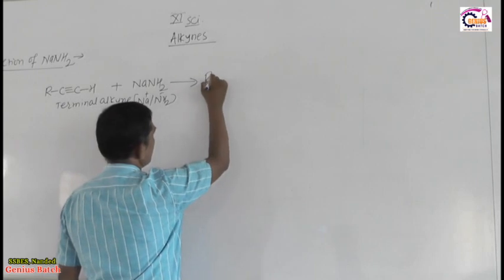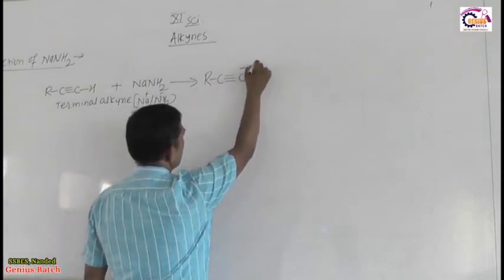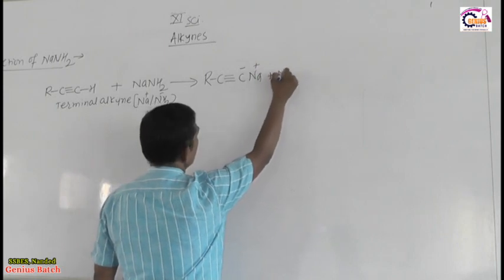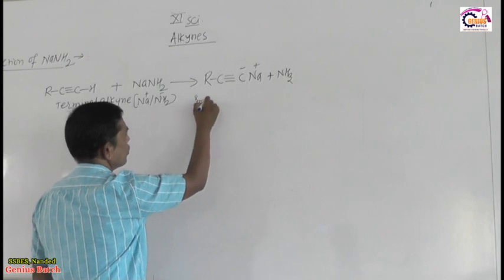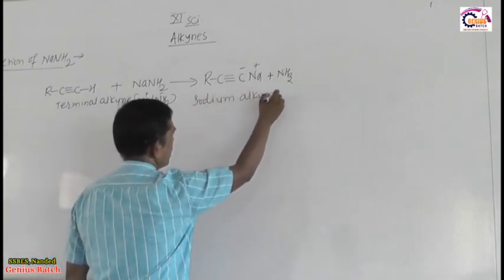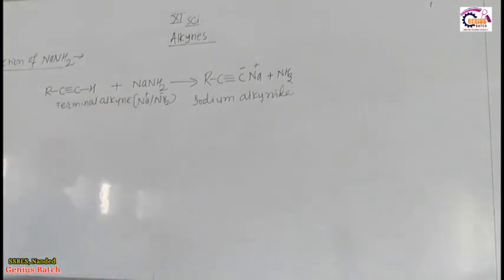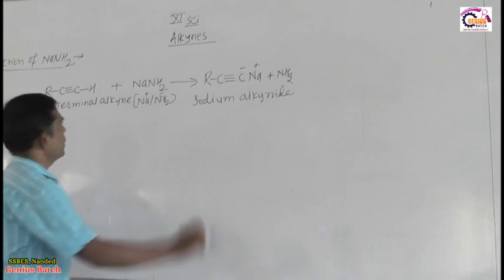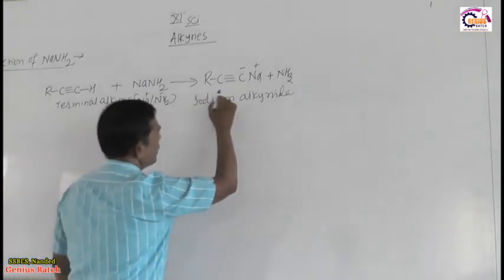So, there is formation of RC triple bond C minus Na plus plus NH3. So, this is sodium alkynide formation.